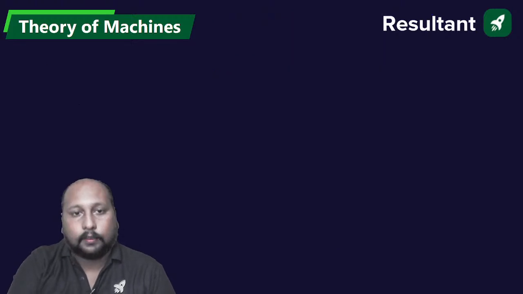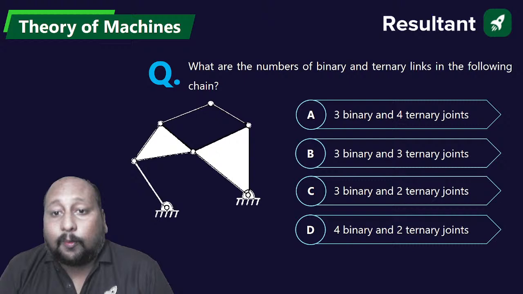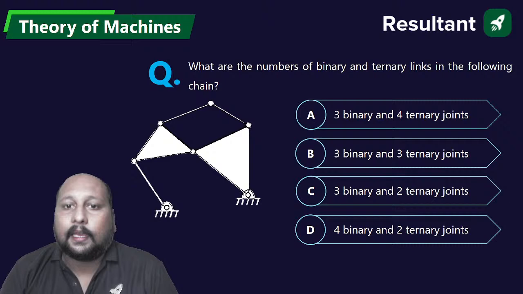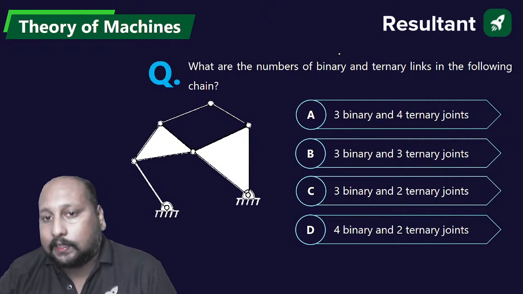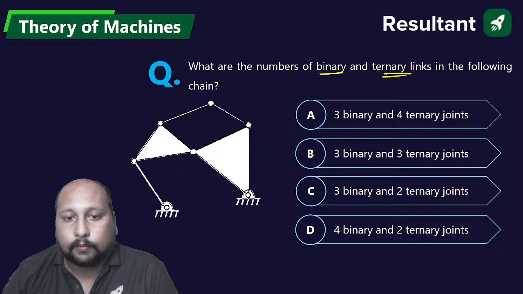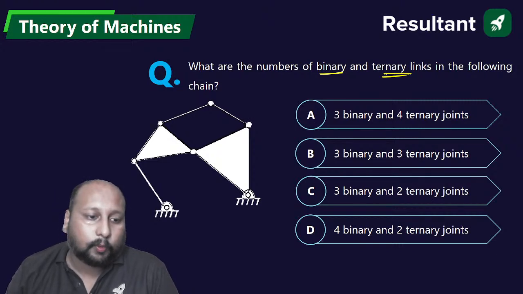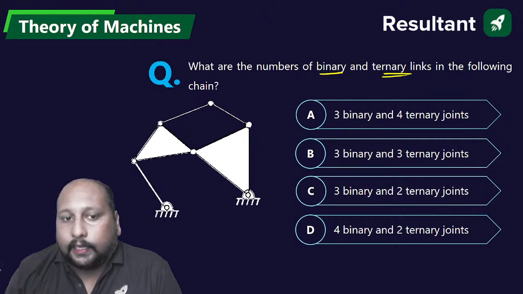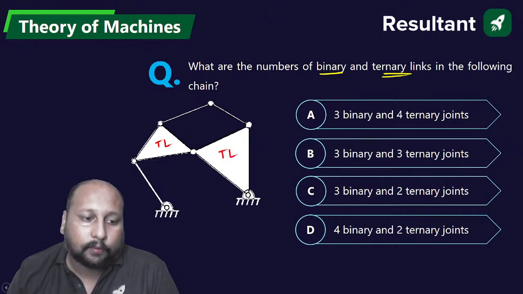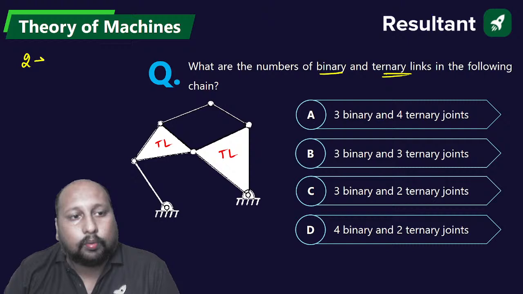Let's go to the next question. What are the number of binary and ternary links in this following chain? In this following chain, what are the number of binary and ternary links? They are asking about binary and ternary links. Quickly. Let's try. Look, there are 2 ternary links. This is the ternary link. This is a ternary. So there are 2 ternary links. That is quite sure.